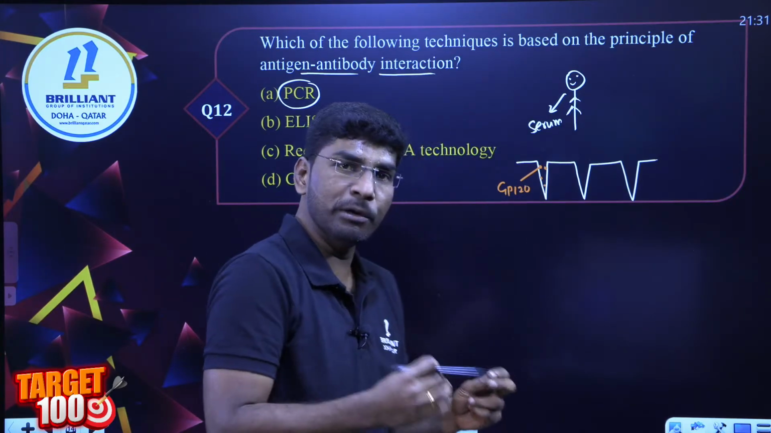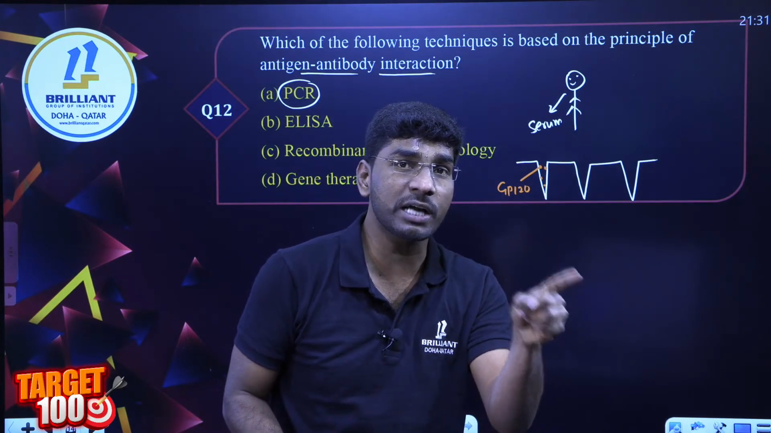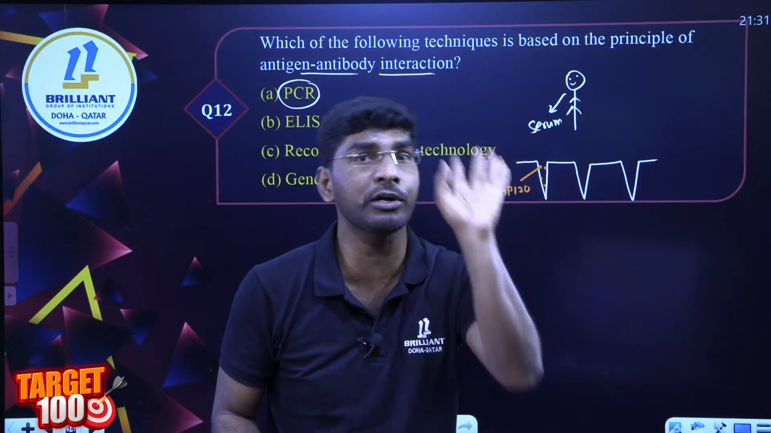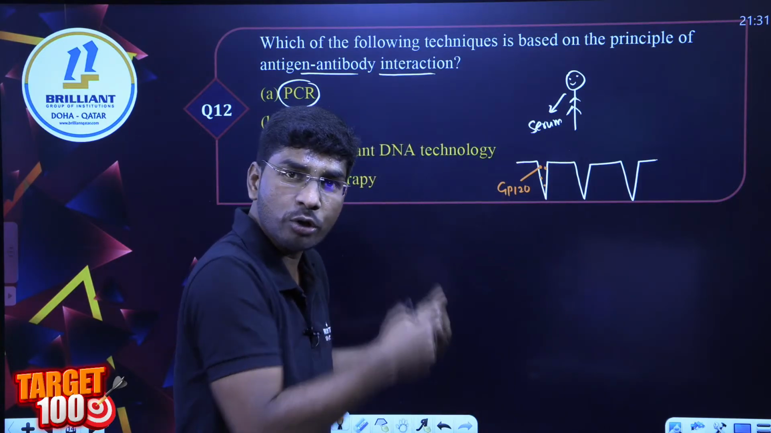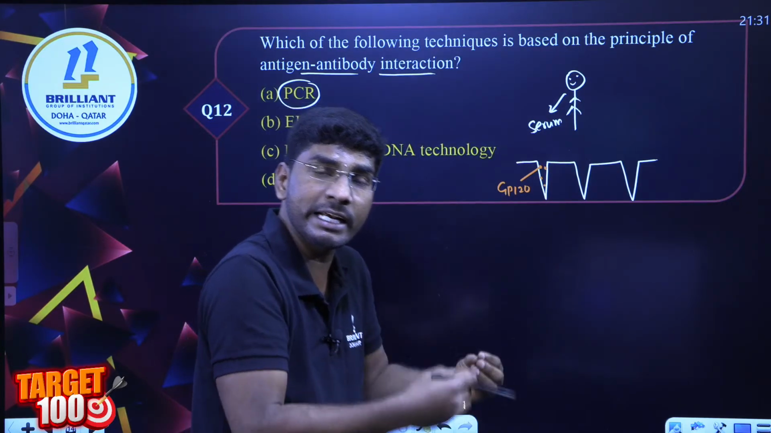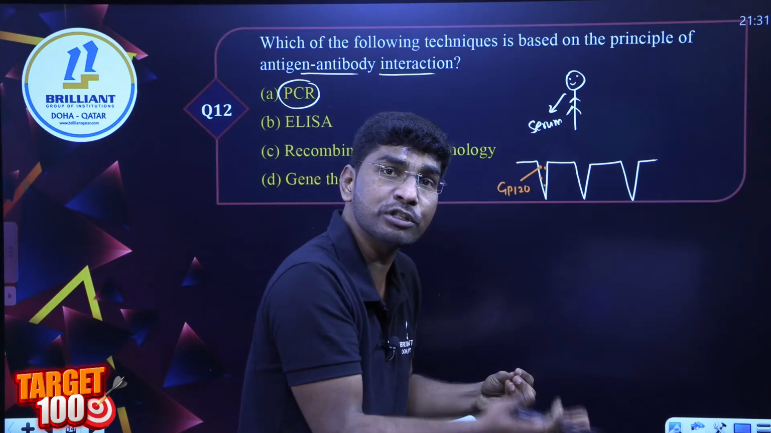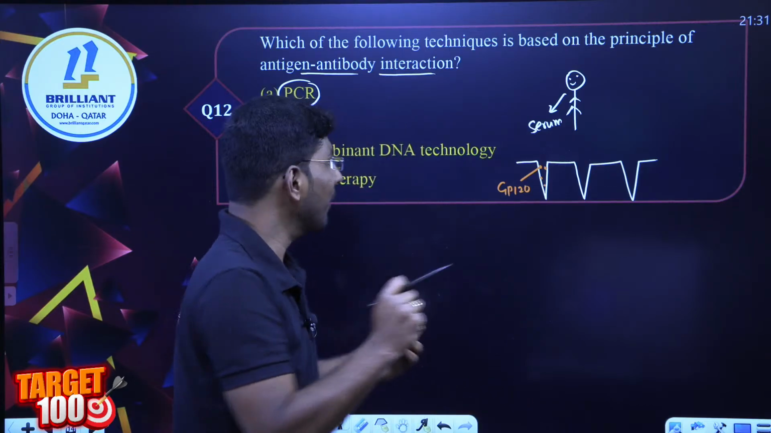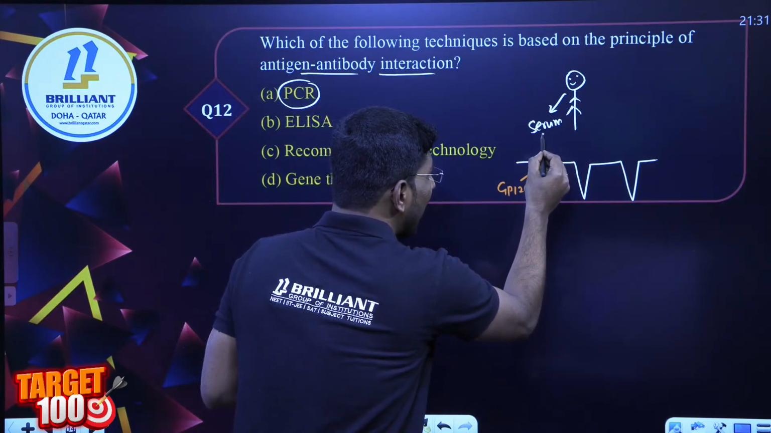GP120. If you are able to recall the human health and disease chapter, I told you the antigen of the HIV virus is GP120. So the diagnostic person wanted to identify whether the HIV virus is there or not in the person's body. What happened? They took the serum and added it here.